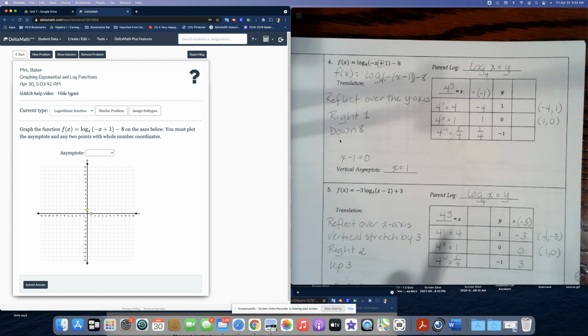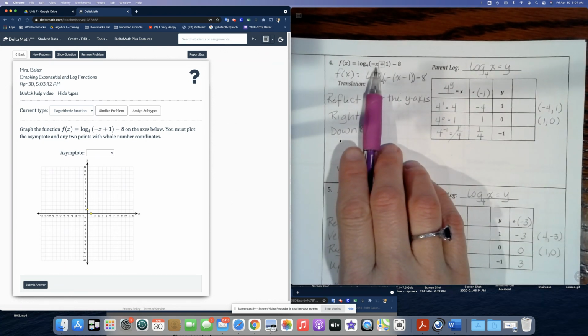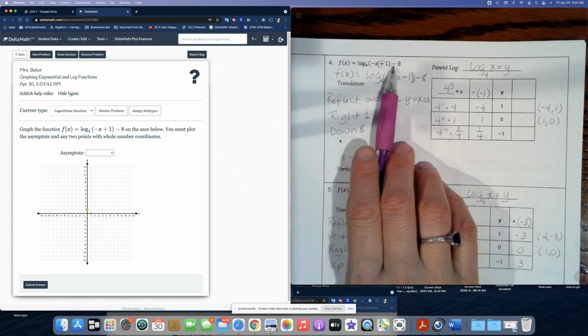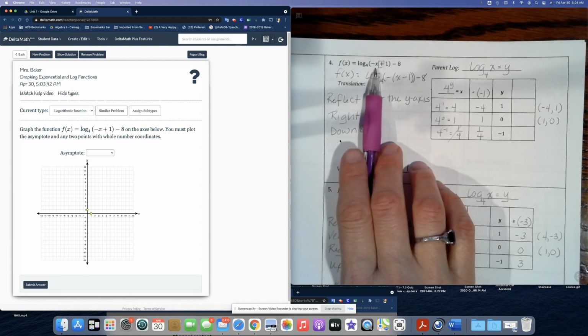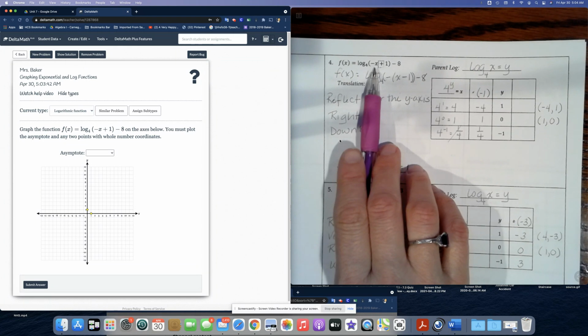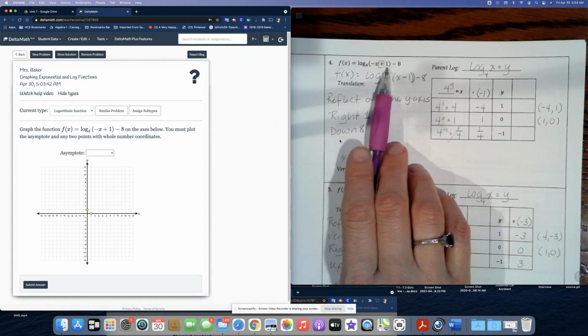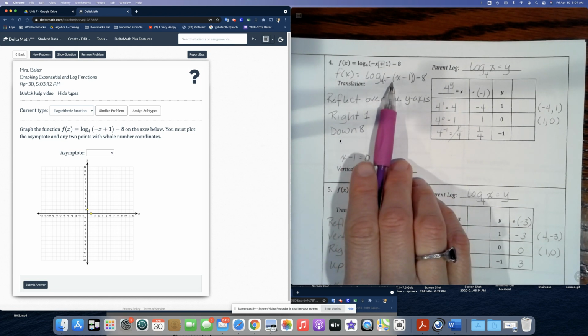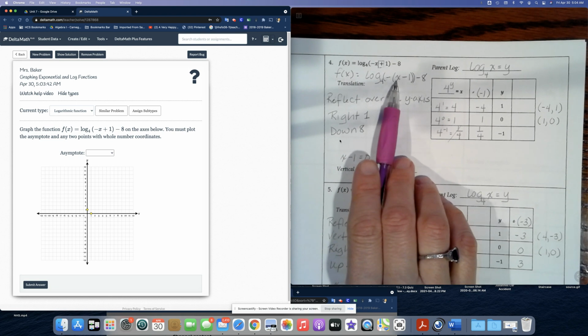So first thing I'm going to do is actually rewrite this equation. Remember that when you have a negative sign in front of the x, that's a reflection. And it's a little confusing to look at. So we need to go back and say, okay, what's actually happening with x plus 1 here if we're putting a negative sign in front of x? So I'm going to use the distributive property in reverse, or pull out the negative sign. When I do that, that changes the sign of everything that comes behind that negative sign. So when I pull out the negative sign in parentheses, I'm going to make this a positive x and a negative 1.